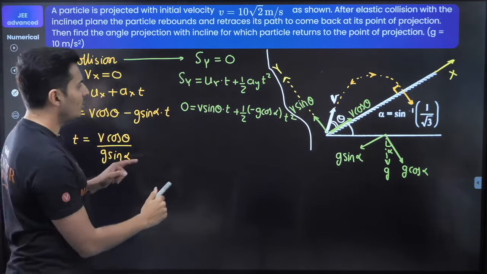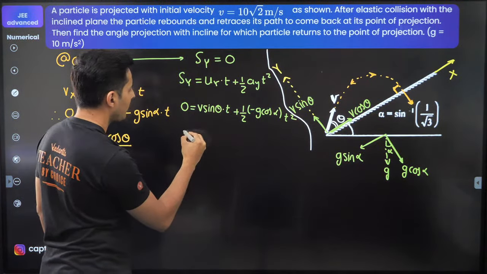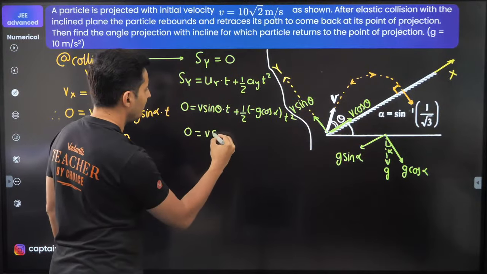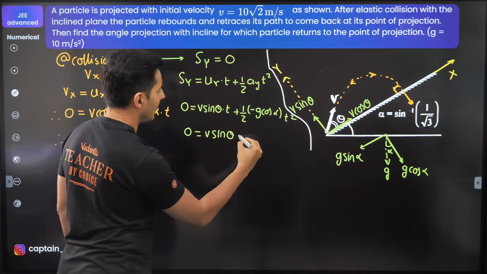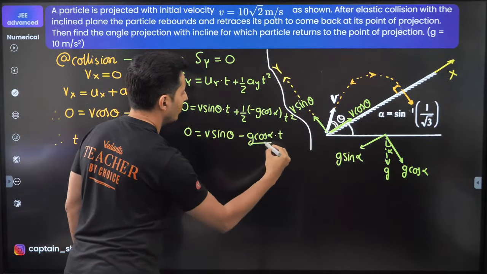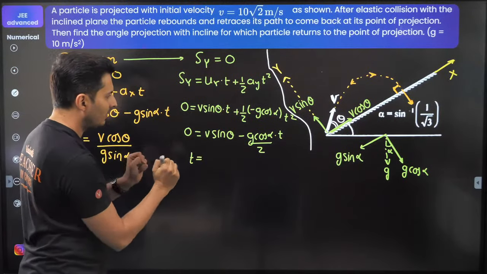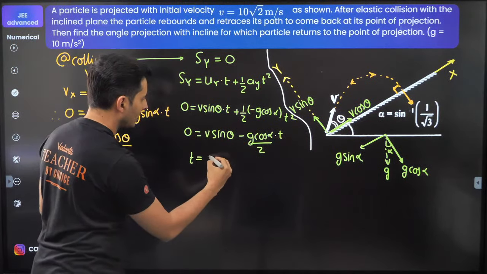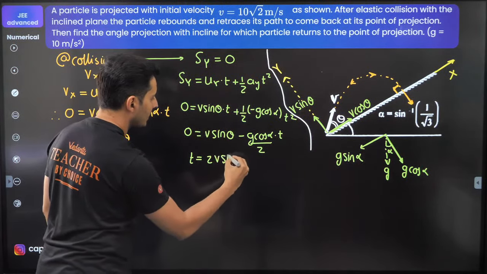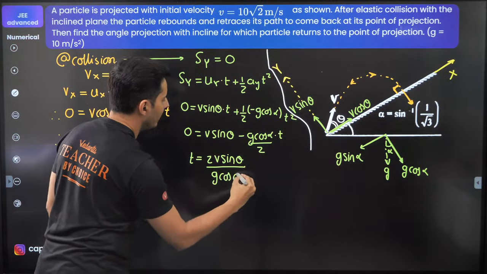Great. So let's see what happens. This t and t square get cancelled. So 0 is equal to v sine theta, and I have minus g cos alpha into t, the whole thing divided by 2. From this also I can get the value of t. So the value of t is 2v sine theta divided by g cos alpha.